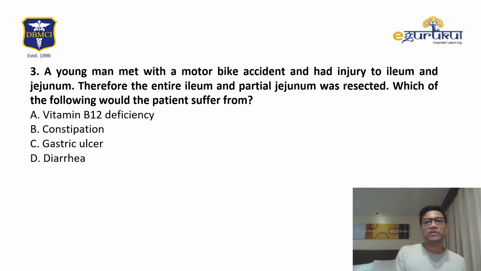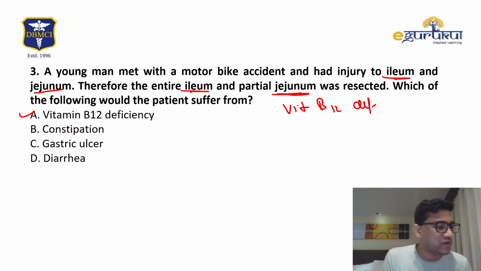A young man has a motorbike injury to the ileum and jejunum, and the entire ileum and jejunum is resected. What will he suffer from? If they are removing the jejunum and ileum, what cannot be absorbed? Vitamin B12. That will cause megaloblastic anemia. Diarrhea? Why should diarrhea be there? Ulcer? Stomach. Constipation? So the best answer is vitamin B12 deficiency.